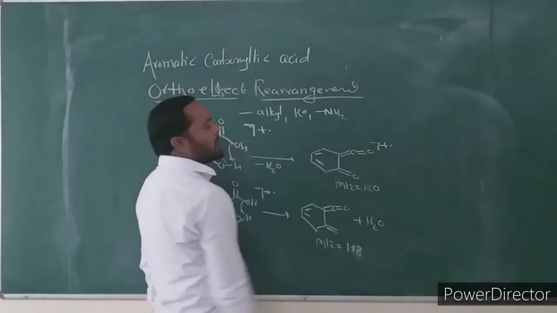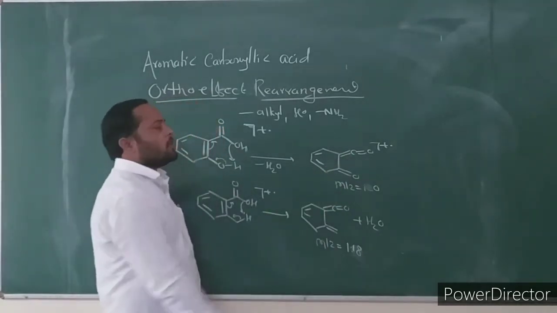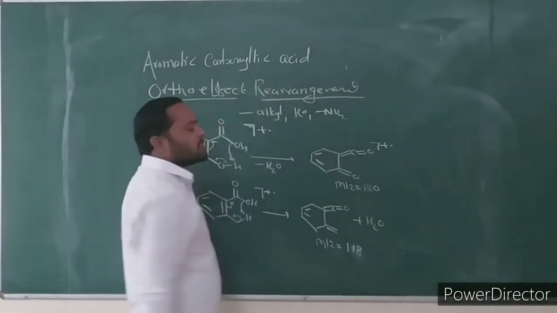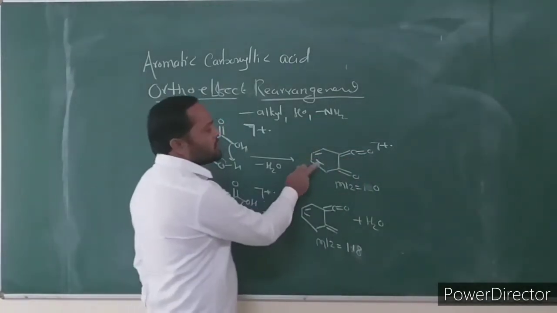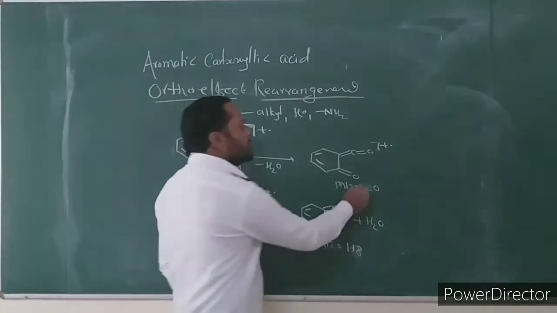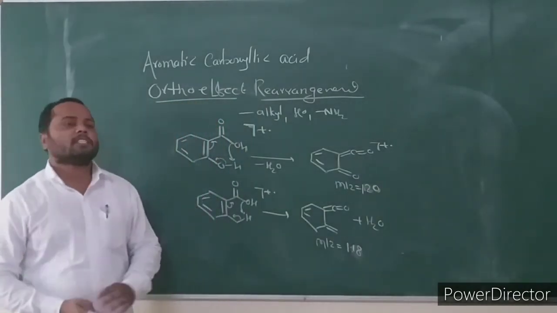It has a total of 7 carbons: 7 into 12 is 84. 84 plus this one oxygen, 16, is 100. The second oxygen, 16, gives 116, plus these 4 hydrogens gives 120. This fragment ion has mass to charge ratio 120.